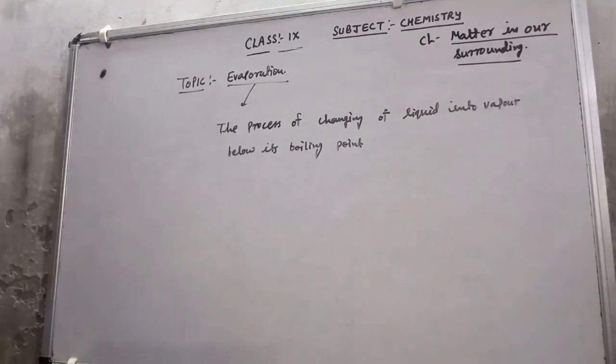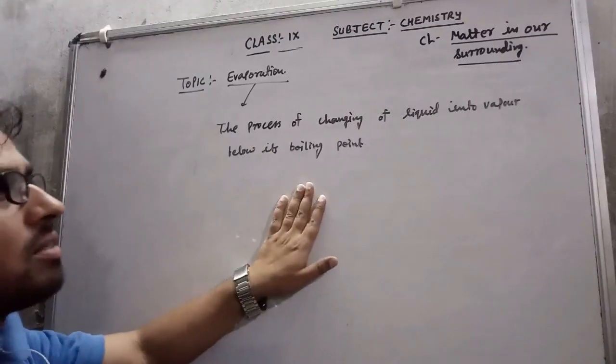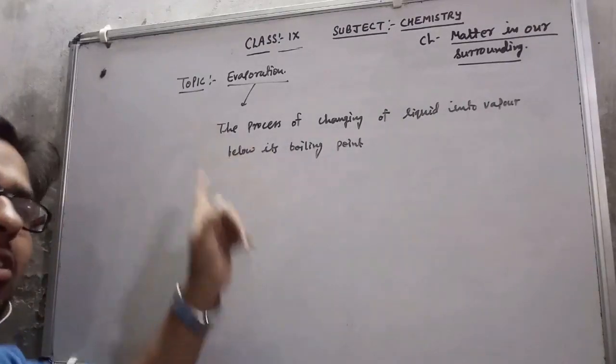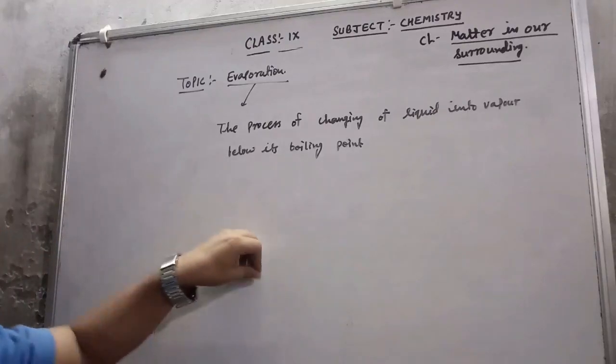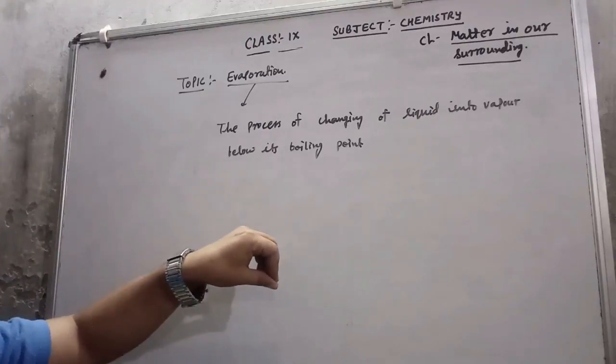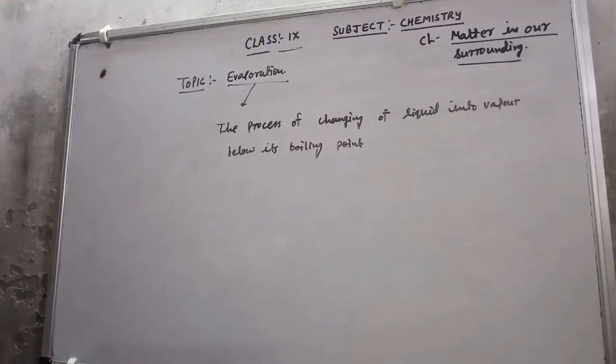Keep in your mind, again I am saying, if a liquid is converted into vapor below its boiling point, that is called evaporation. But if any liquid is converted into vapor at its boiling point, then this is known as vaporization.